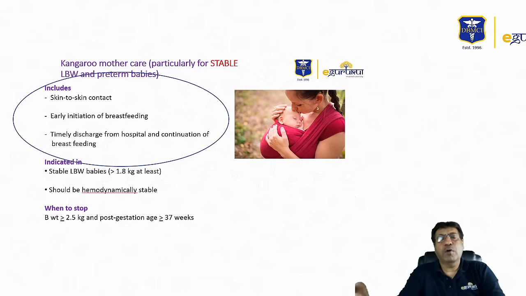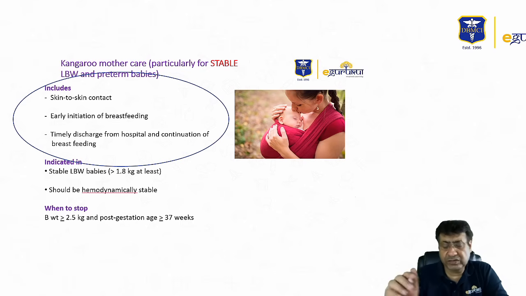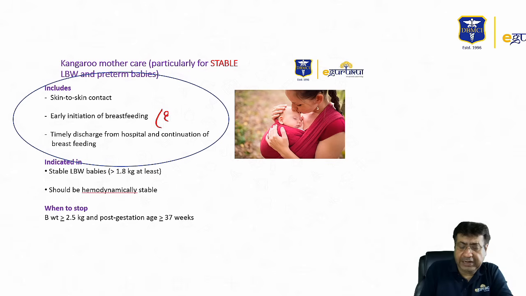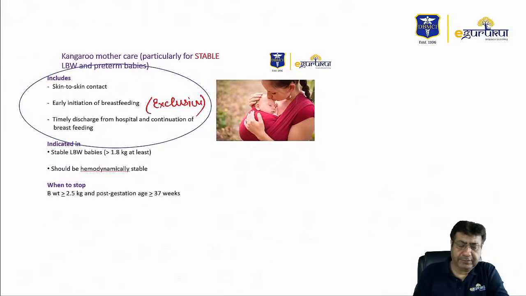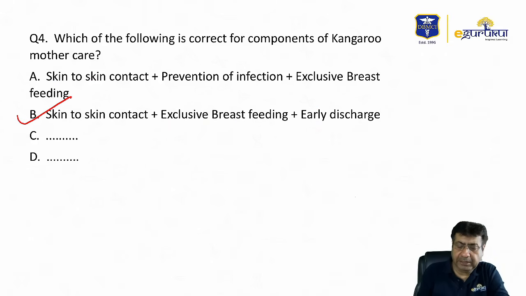There are 3 important components of kangaroo care, which include skin to skin contact, early initiation of breastfeeding, so exclusive breastfeeding, very importantly exclusive breastfeeding, and timely discharge from the hospital and continuation of this breastfeeding at home. So these are the 3 components of kangaroo care. Therefore B should be the best answer.